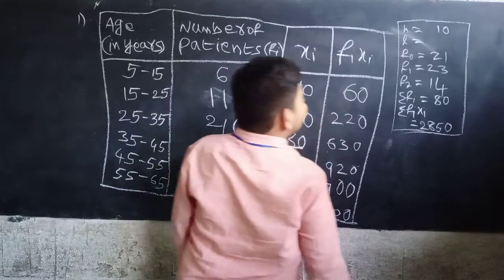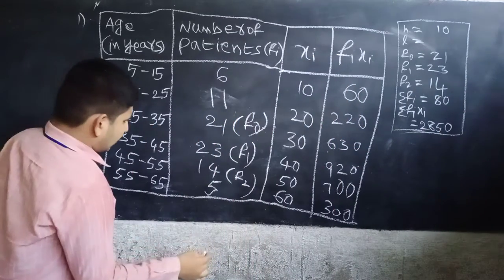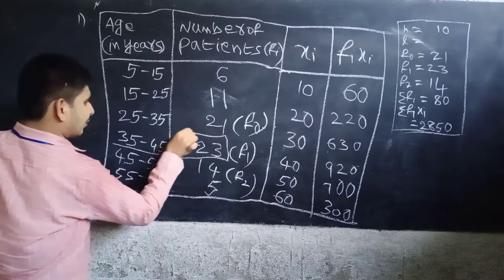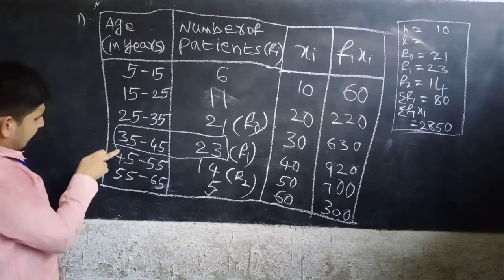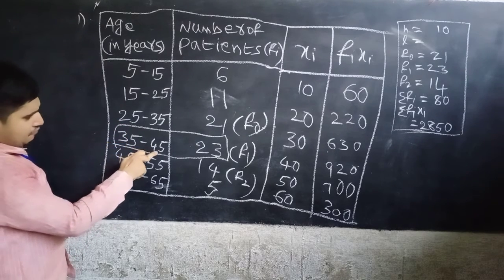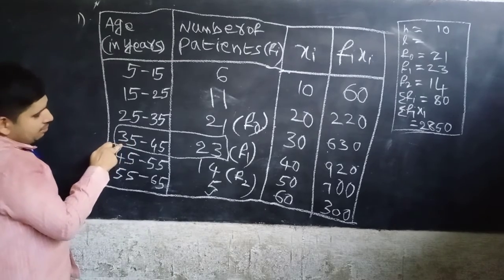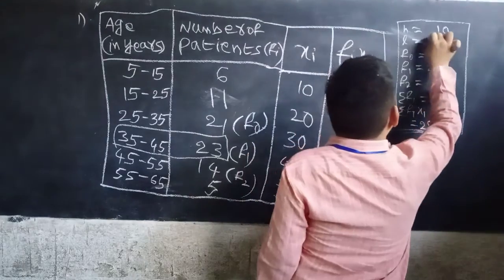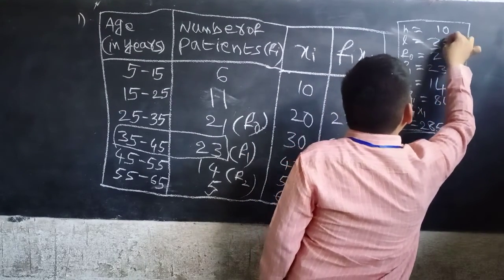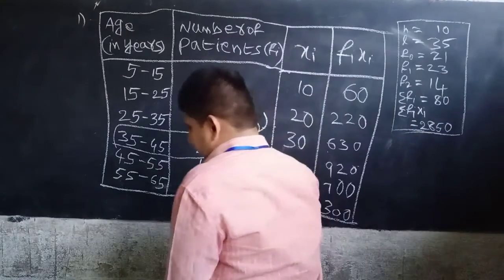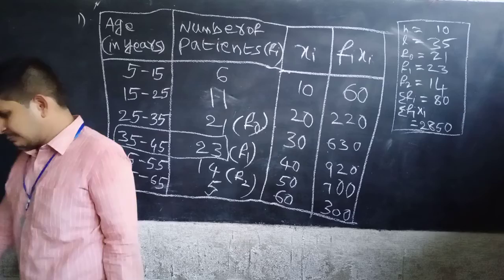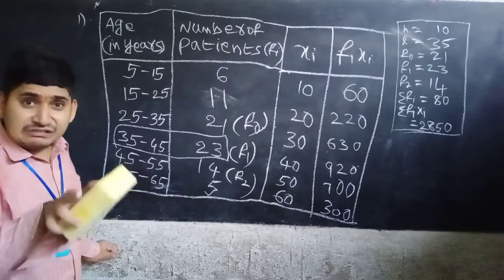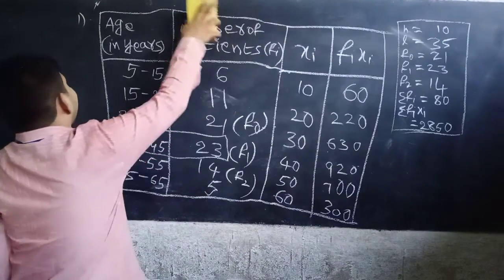Okay. Now what is the value of L? L equal to lower boundary of the modal class. This is the modal class, okay? Now, A equal to what? 35. This is the upper boundary, this is the lower boundary, okay? So, A equal to 35. Okay? Now, we have got all the values, okay? Now, we have to find the values of mean and mode for this particular data.